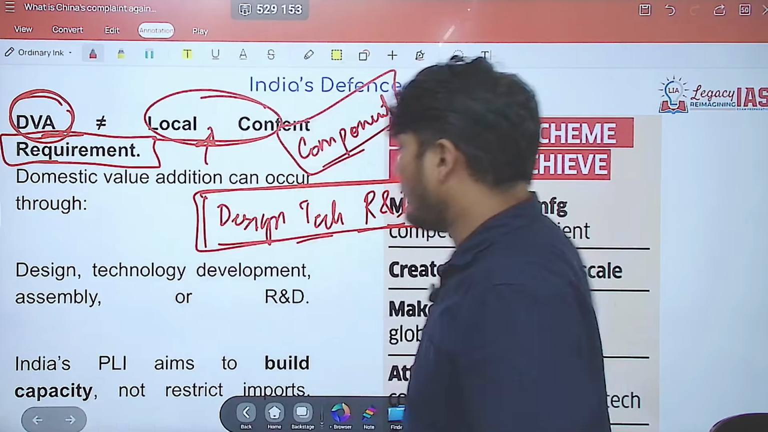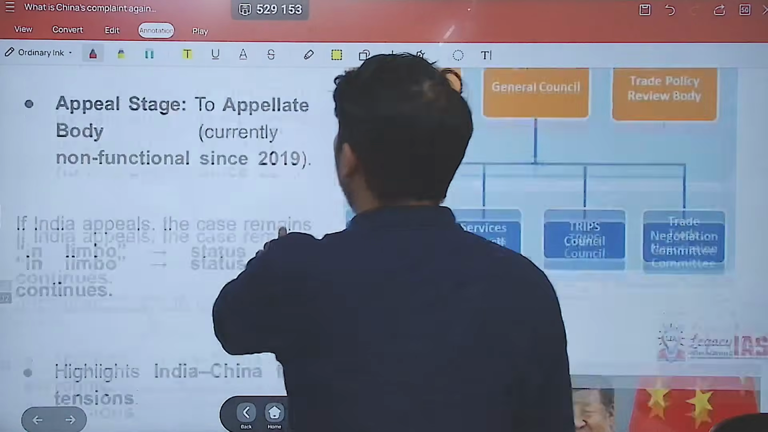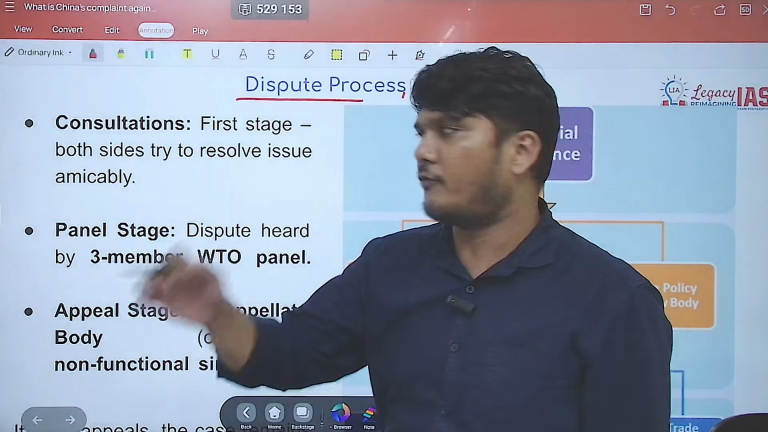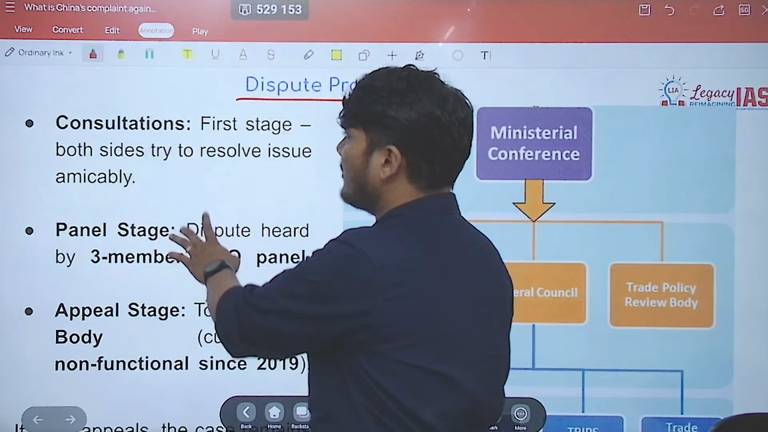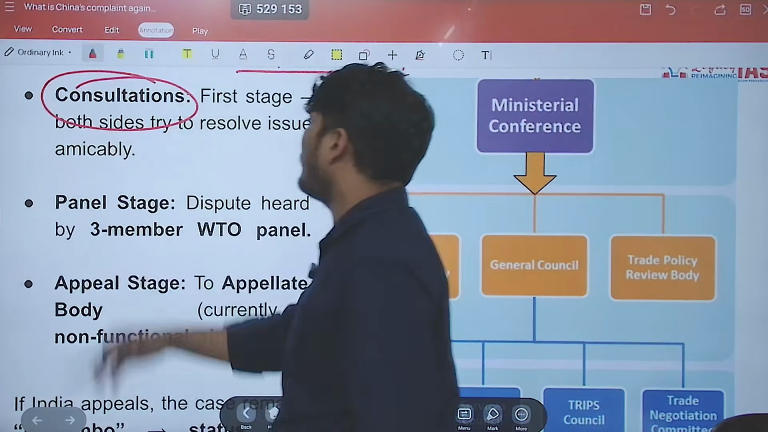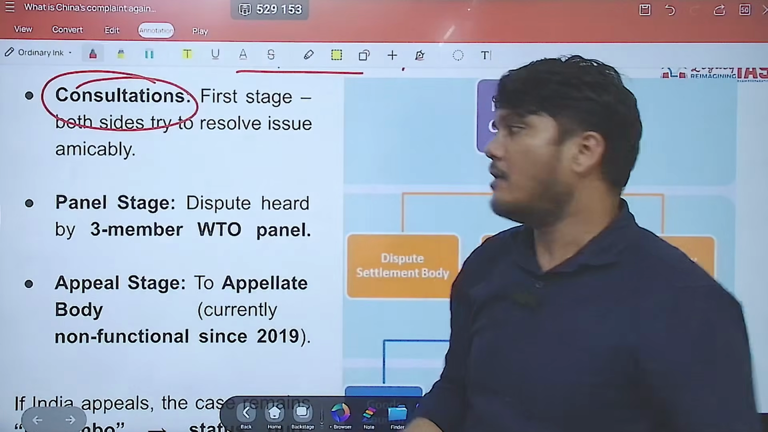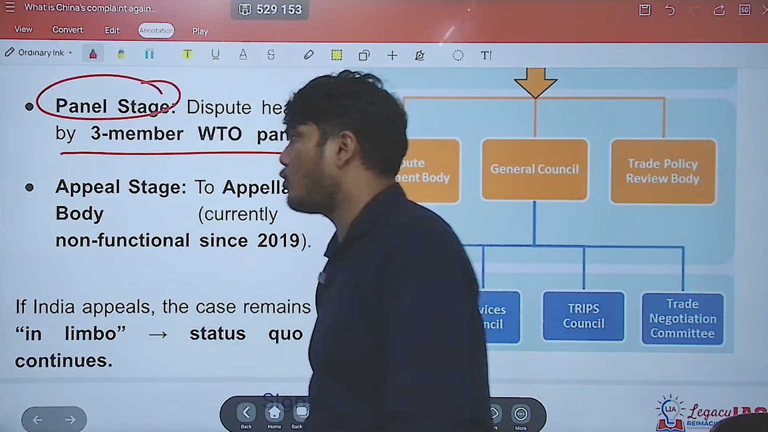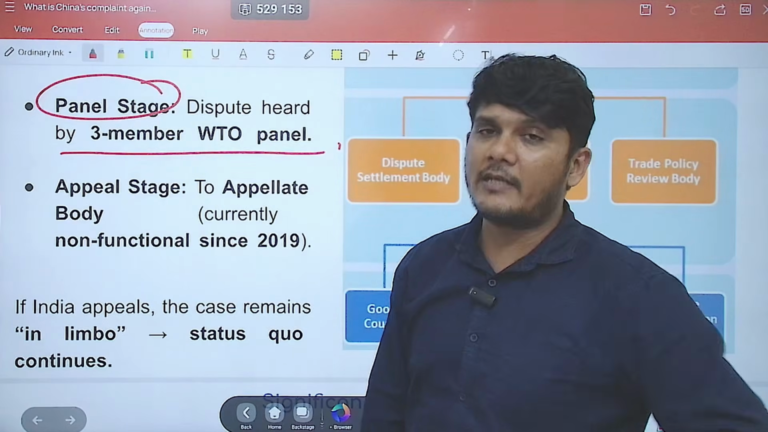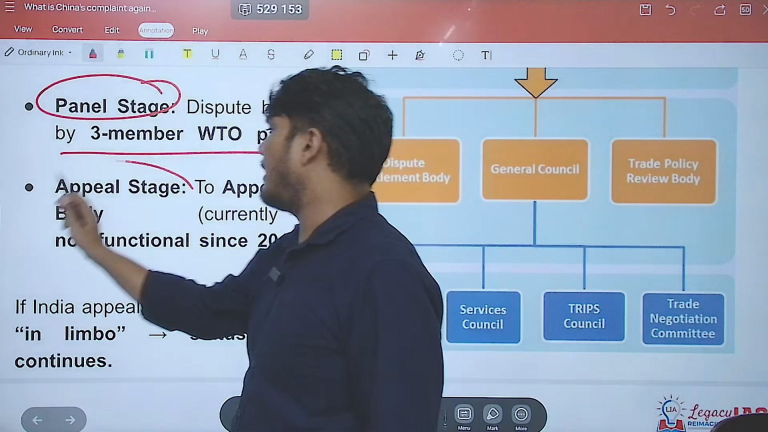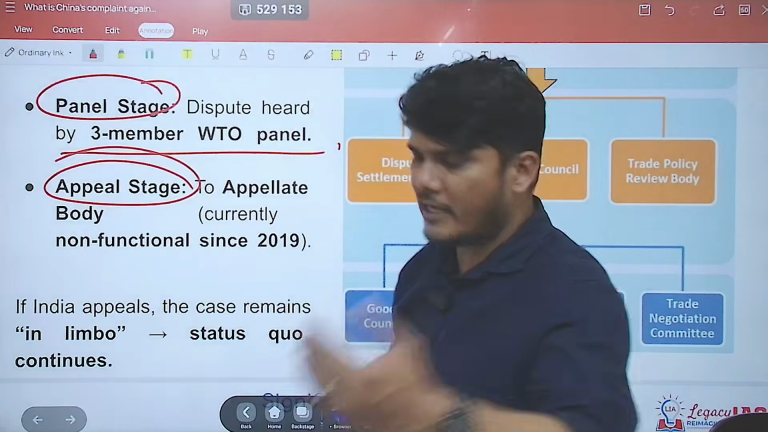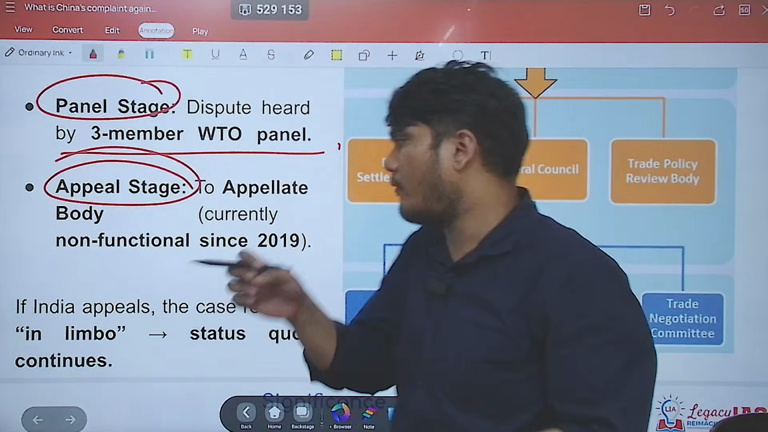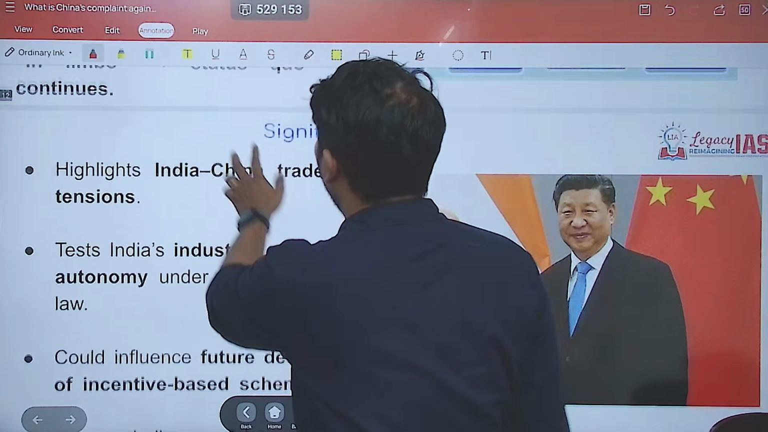So now what is going to happen is this complaint has been filed. The complaint gets filed in the dispute resolution system of the WTO, in which the process is first consultation takes place. Both sides will try to resolve it amicably. If not, then it goes to the panel stage. The dispute will be heard by a 3-member WTO panel. Then the decision will be given. If one of the parties is aggrieved, they are not okay with the decision, they can appeal against the decision, but then whatever decision is taken will be final. So this is how the process will follow.